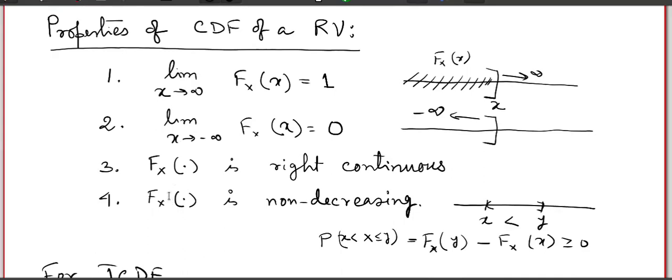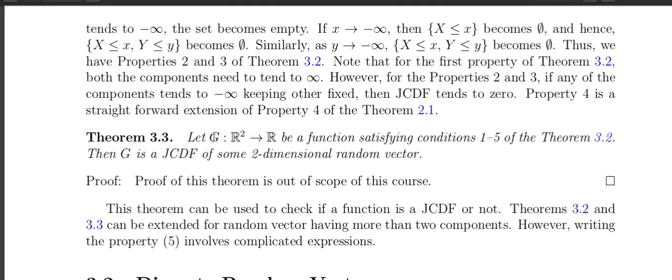The same thing is true here: if some function G satisfies conditions 1 to 5 above, it will be a joint cumulative distribution function of some two-dimensional random vector. So it is just the same as in one dimension, and it is not only true for two dimensions, you can generalize it to any fixed dimension random vector.